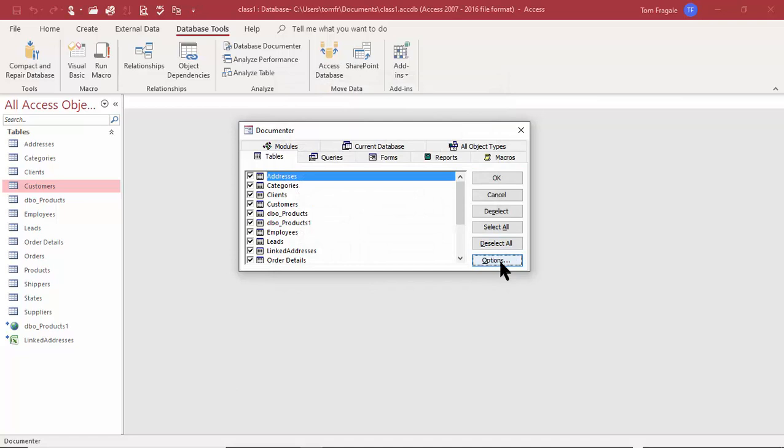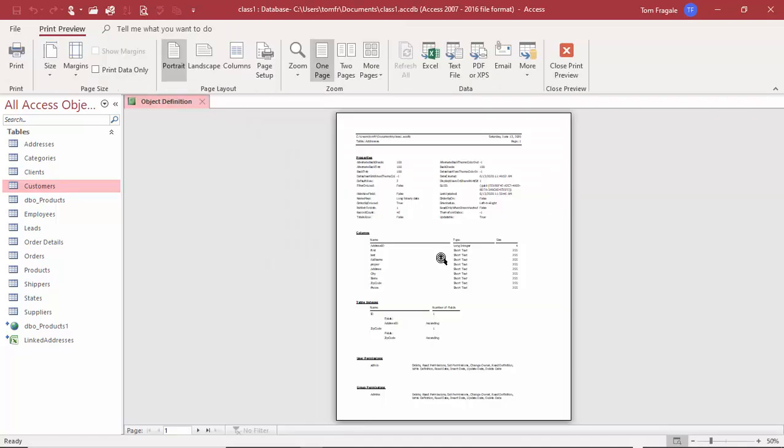That was called the options. Now let's click on OK and see what it's going to give us. Give it a second. Okay, so it made this nice report for you. Then you would print it out for documentation. Let's take a look. I'm going to zoom in.